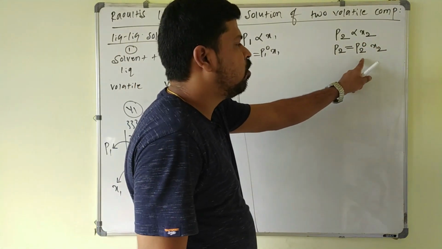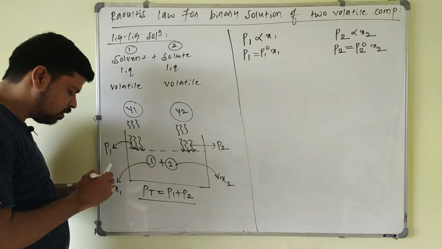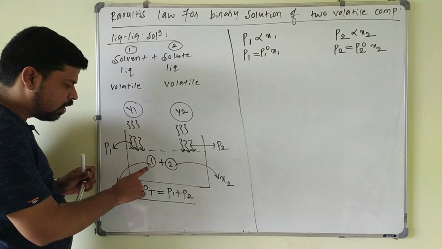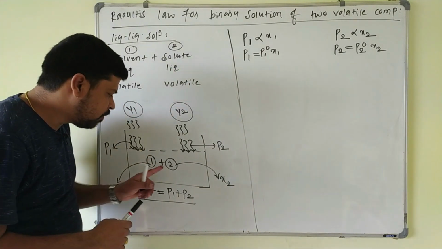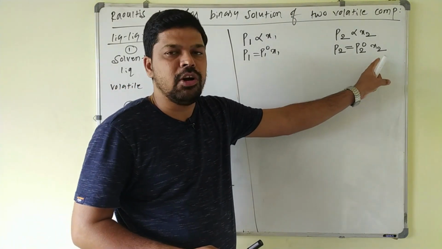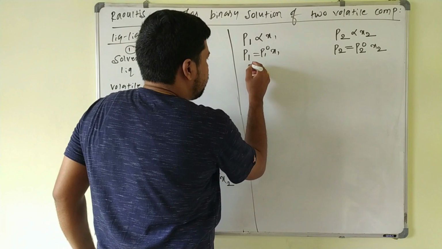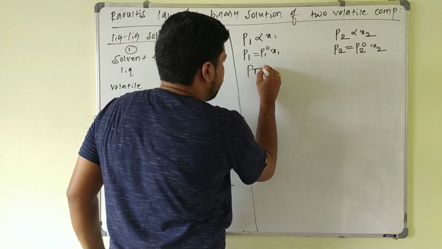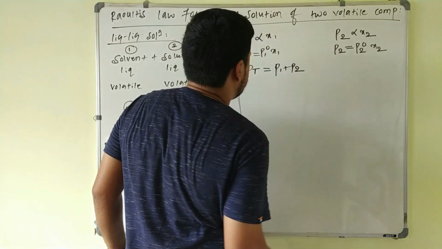P1 naught and P2 naught are the vapor pressures of the pure solvents. Before forming the solution, the vapor pressure of pure component 1 is P1 naught and the vapor pressure of pure component 2 is P2 naught. So this is Raoult's law, and from Dalton's law we know that P total is equal to P1 plus P2.